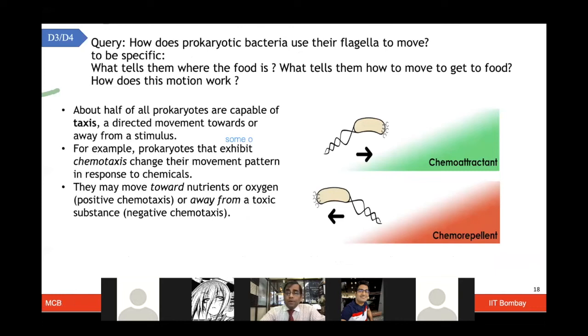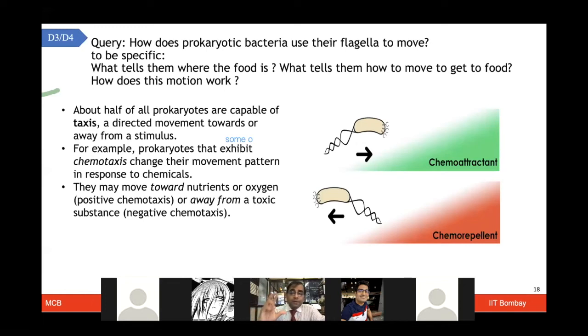How does prokaryotic bacteria use their flagella to move? Especially you want to know more about what tells them where the food is, what tells them how to move to get the food, how does this motion work? So I think some of these are really interesting observations and interesting questions for the very first lecture to start with. And that shows your curiosity, which is pretty nice.